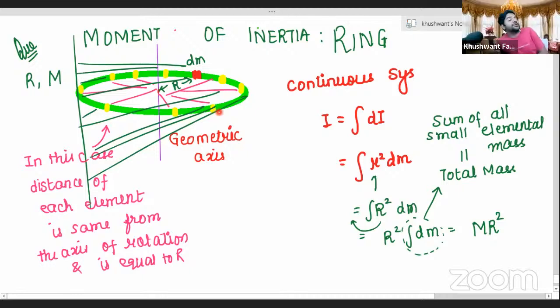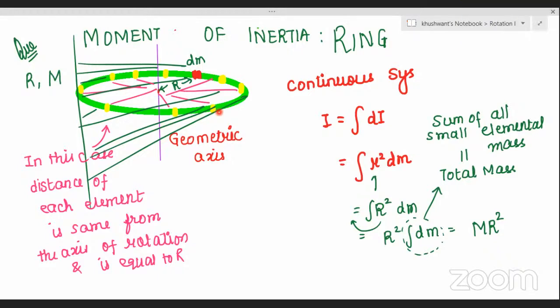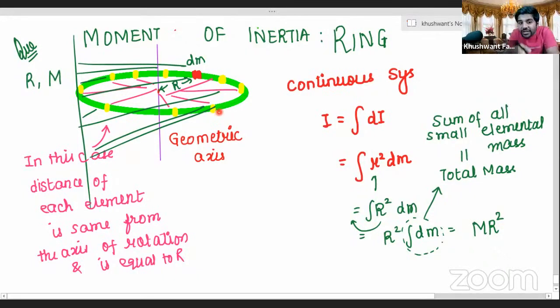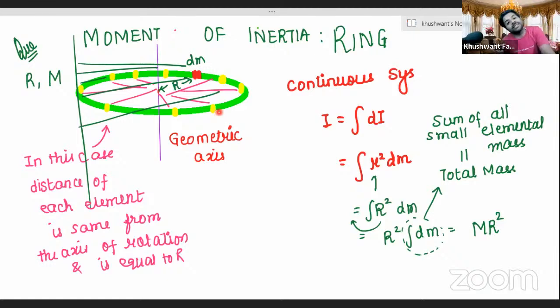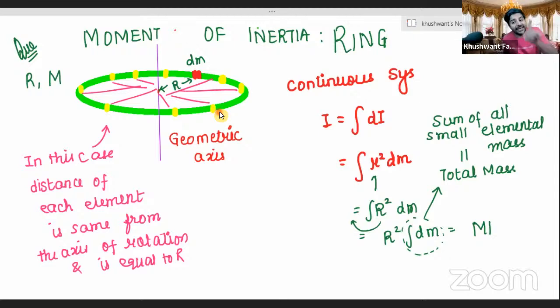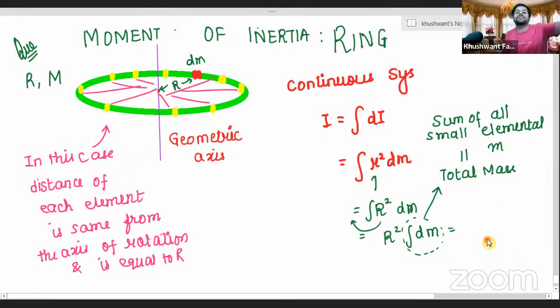It will be different. So the value of moment of inertia about an axis which is parallel at some other location will be different from the value when you consider the axis passing through the center. So please mark: moment of inertia about different axes is different, not the same. Meanwhile, you can write this down into your copies. MR squared is the value for the moment of inertia which we just derived for the ring, the same way we derived it for the rods, uniform and non-uniform cases.